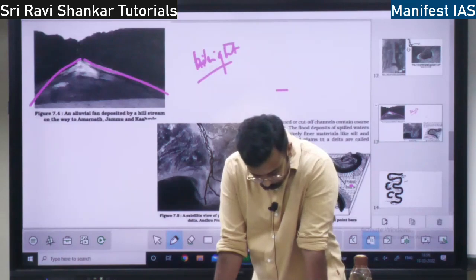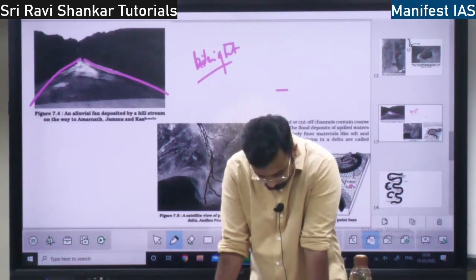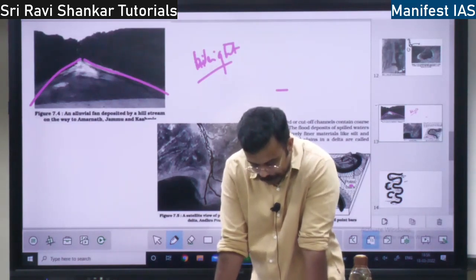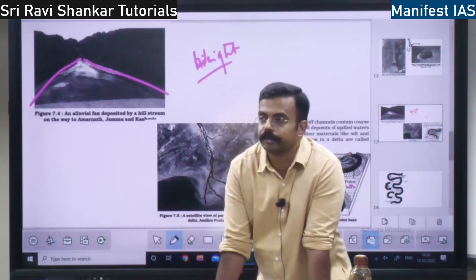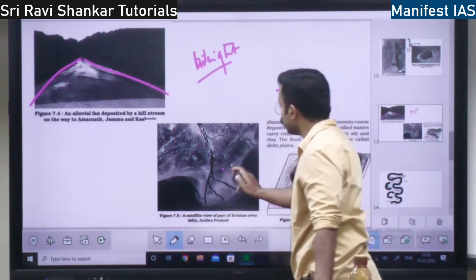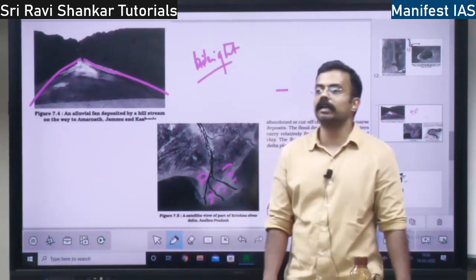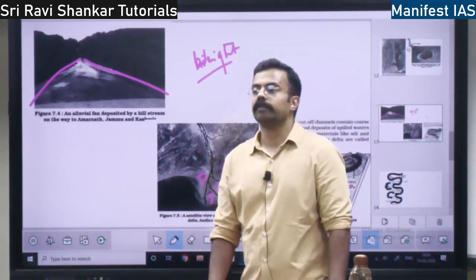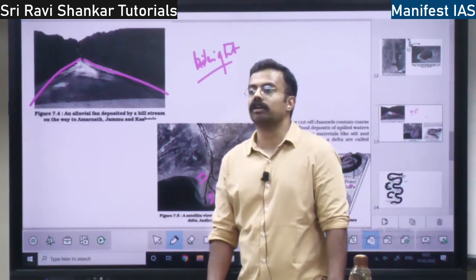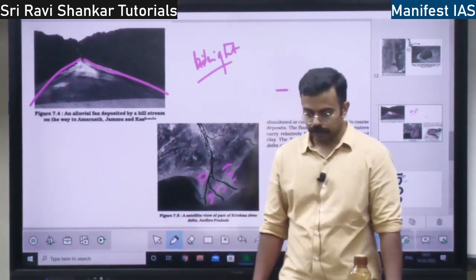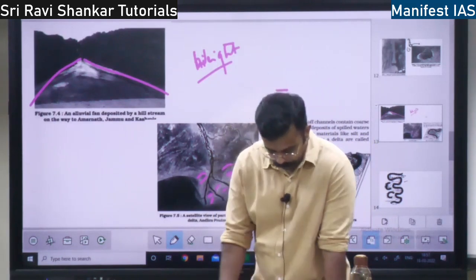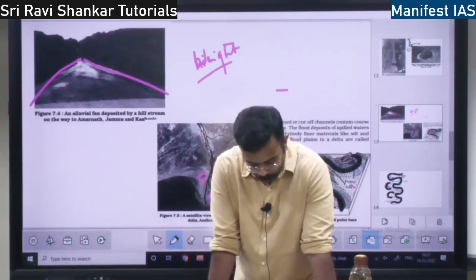Okay, so in the delta region also there will be floodplains which will be formed. Those floodplains are called delta plains. Floodplains in the delta region are called delta plains. Please remember this. Then you have natural levees and point bars.